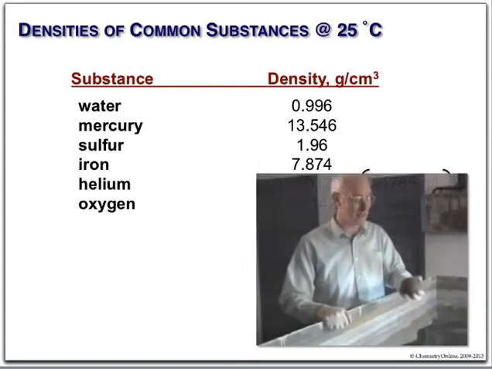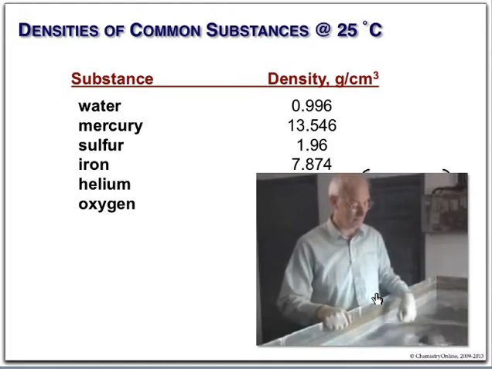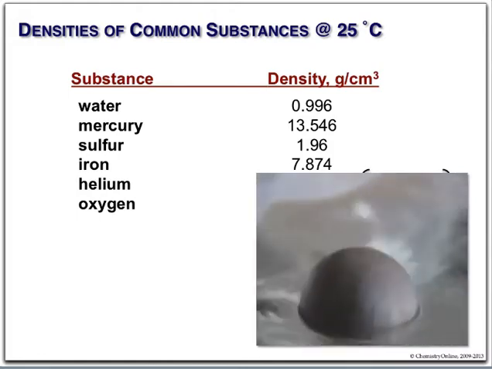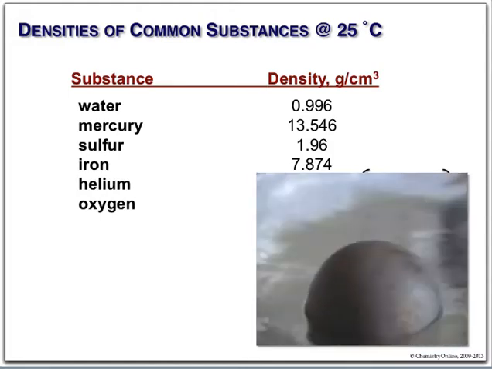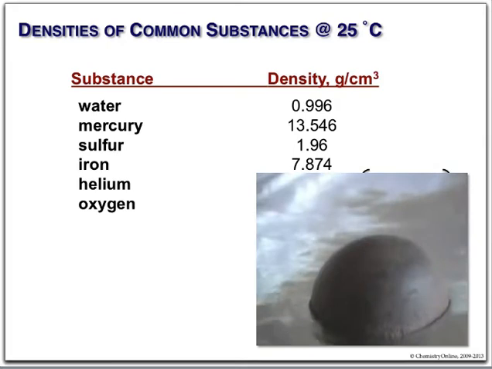This is a very interesting little video clip. Here we have a gentleman standing in front of a pool of mercury, and he's holding a cannonball. Drops the cannonball in, and it floats. Cannonballs don't float on top of many things, but in this case, the iron cannonball floats because its density is 7.8. Mercury, the liquid, is 13.546 grams per cubic centimeter.